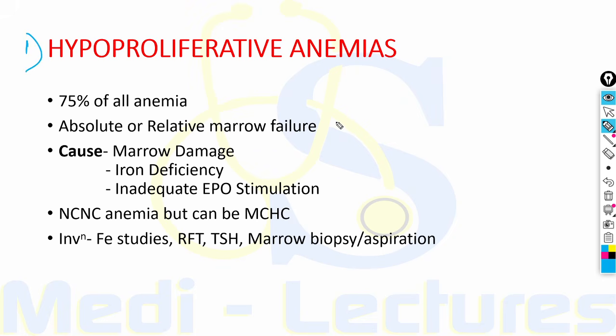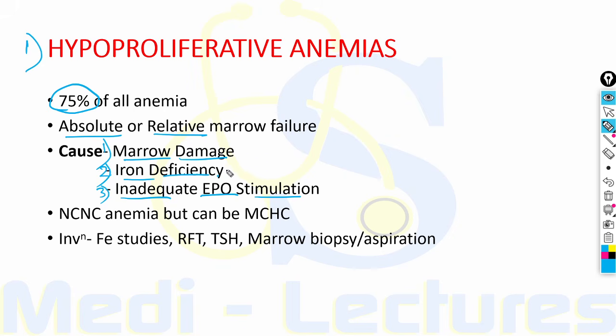First, the hypoproliferative anemias. These are responsible for 75% of all the cases of anemia. In this, there is absolute or relative marrow failure, in which erythroid marrow has not proliferated appropriately for the degree of anemia. The causes can be either the marrow is damaged, or the iron is deficient, or there is inadequate EPO stimulation.